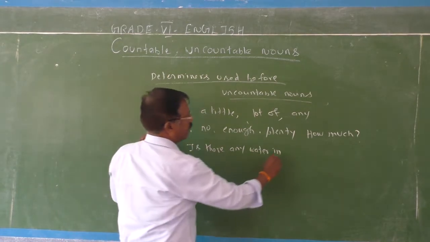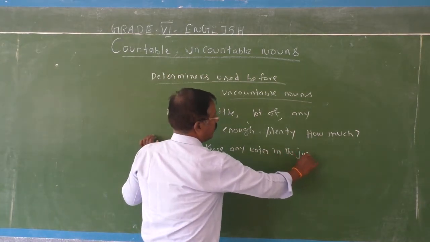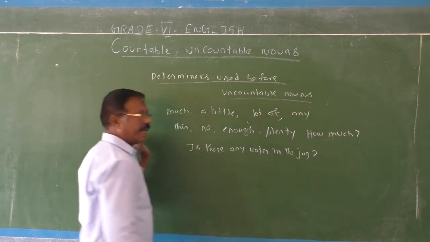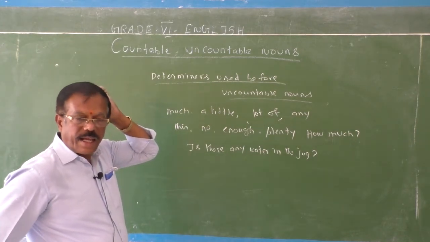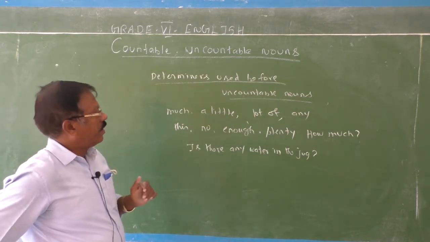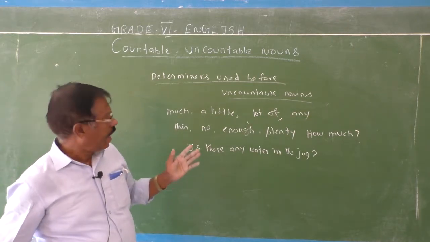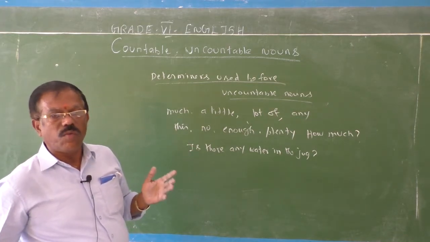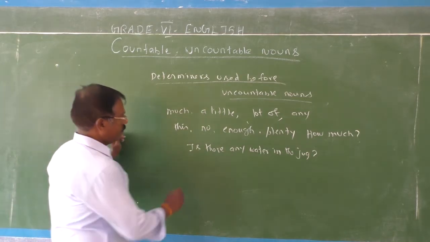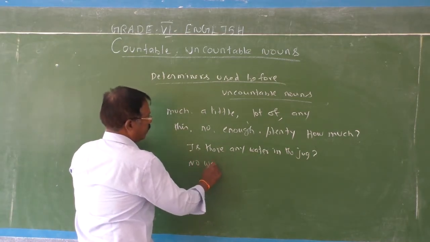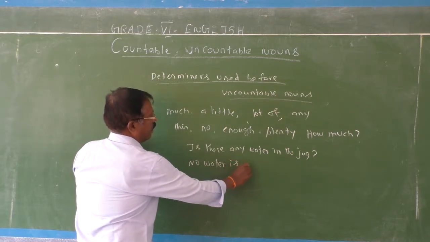So here it is used with an uncountable noun. This and no. See, no water is available.